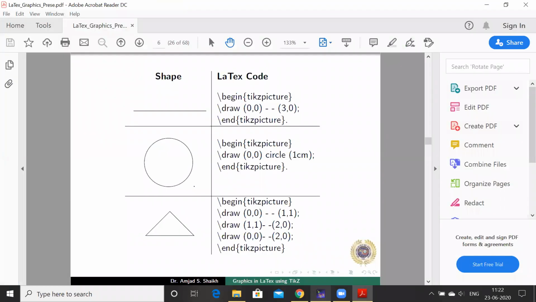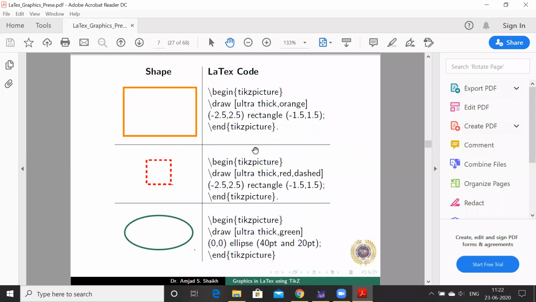Now the next thing is the rectangle. For drawing a rectangle, again in begin tikzpicture, end tikzpicture, one can draw this rectangle. One can specify whether we require the boundary of the rectangle to be ultra thick, and which color; we can add colors also. If you don't specify this, it will give you a black shape.